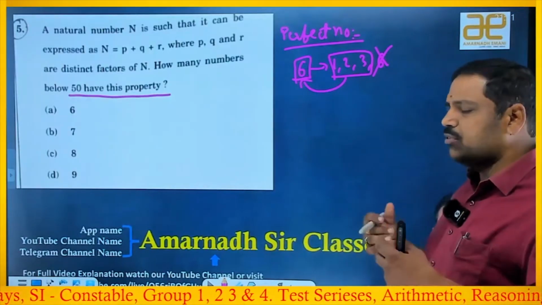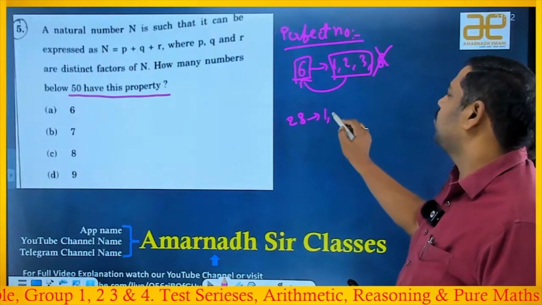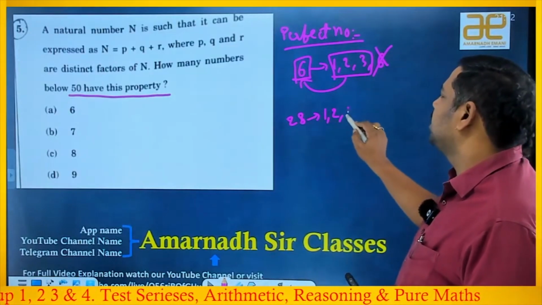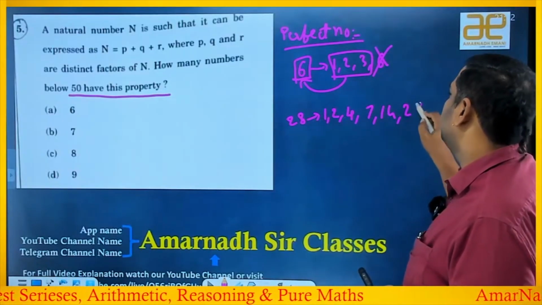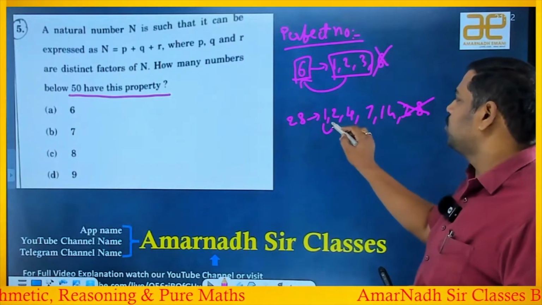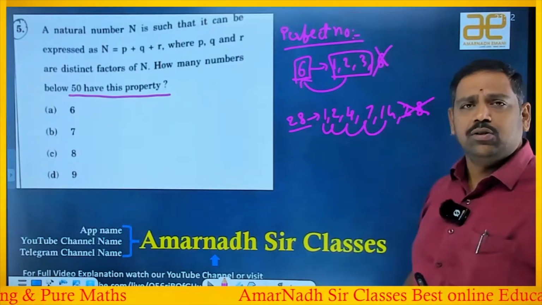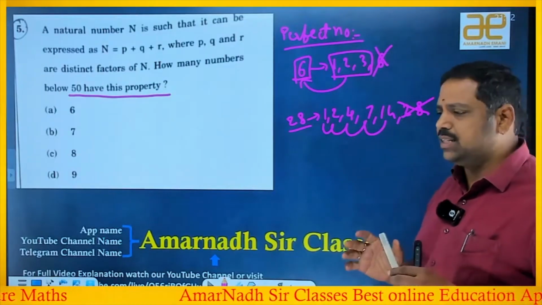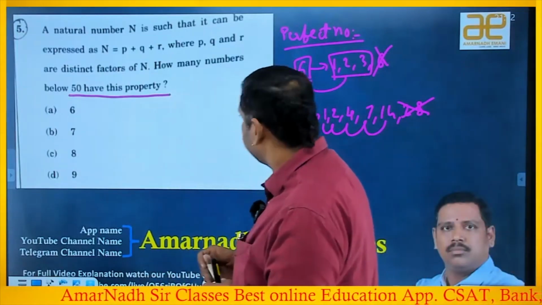Like that, if you take 28, 28 is also a perfect number, because the factors of 28 are 1, 2, it is not divisible by 3, it is divisible by 4, and 7, 14 and 28 only. Forget about the given number itself. The sum of the factors: 1 plus 2 is 3, 3 plus 4 is 7, 7 plus 7 is 14, 14 plus 14 is 28. So this is also a perfect number. This is the definition of a perfect number, and in that, 6 is a perfect number.